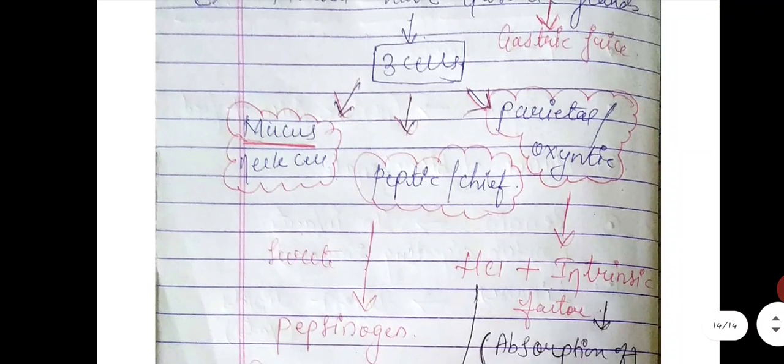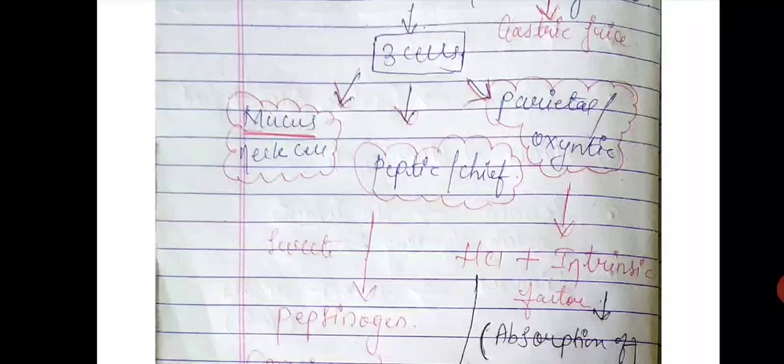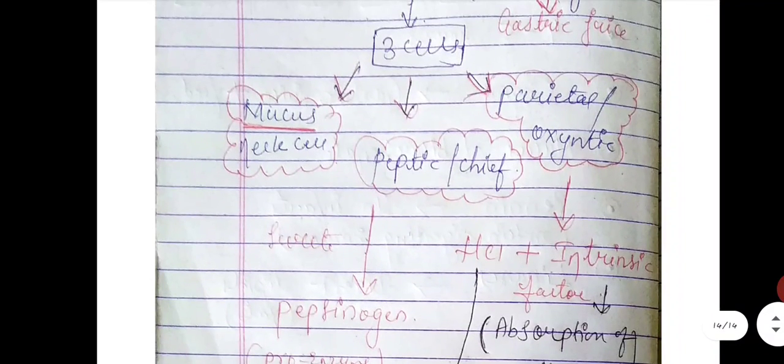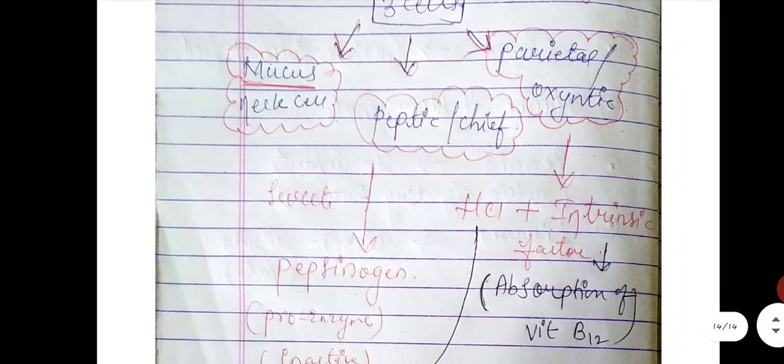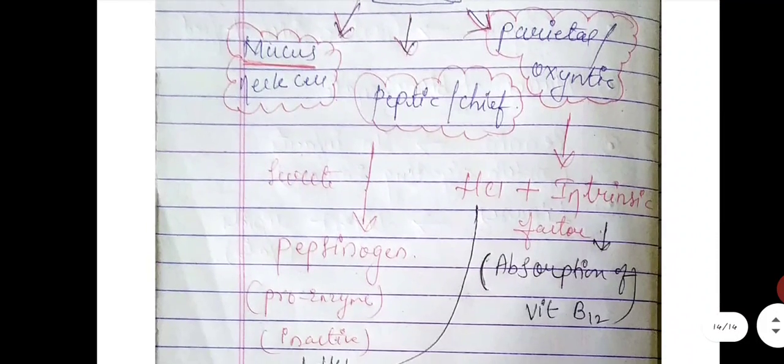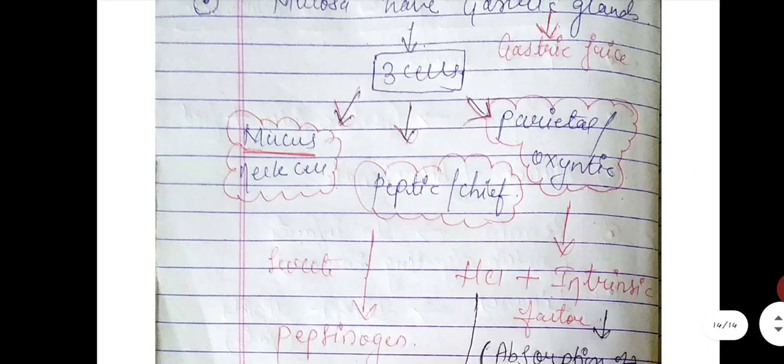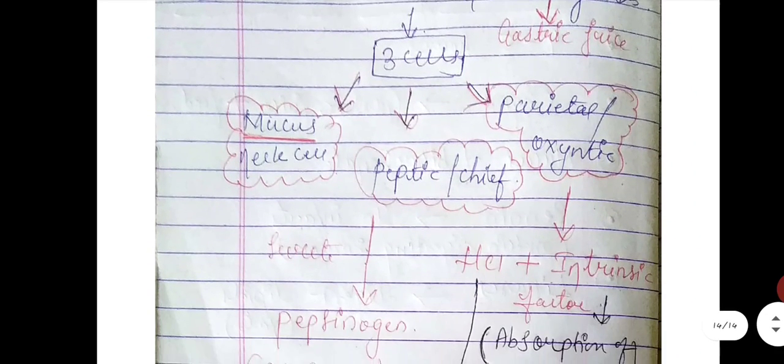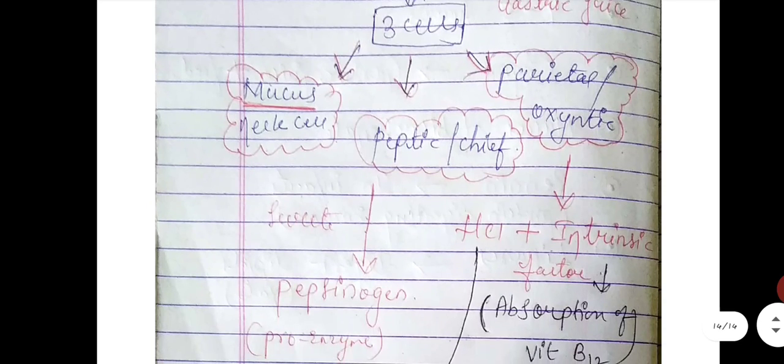The mucous neck cell secretes the mucus to lubricate your food. It helps in the lubrication of the food. The peptic or chief cells secrete the pepsinogen. And the parietal or oxyntic cells secrete the HCl as well as the intrinsic factor.